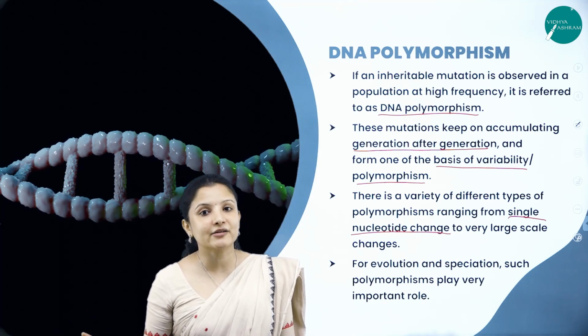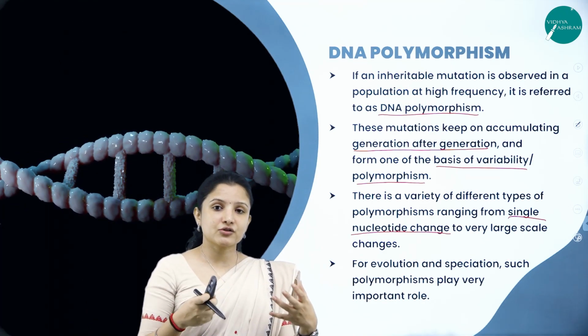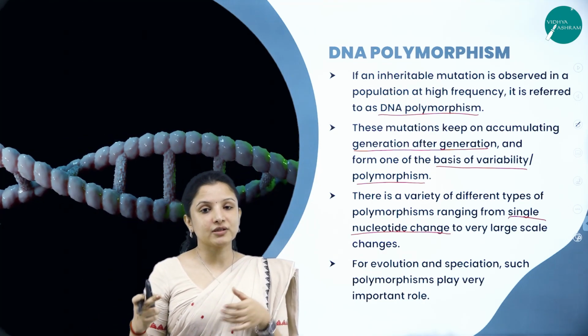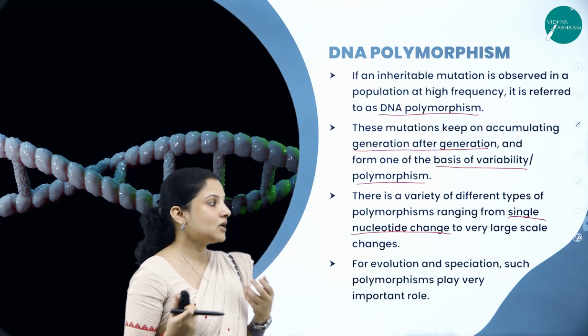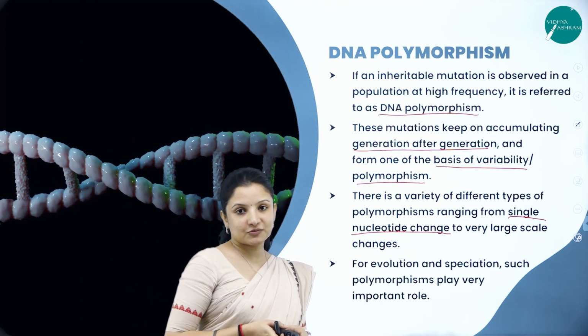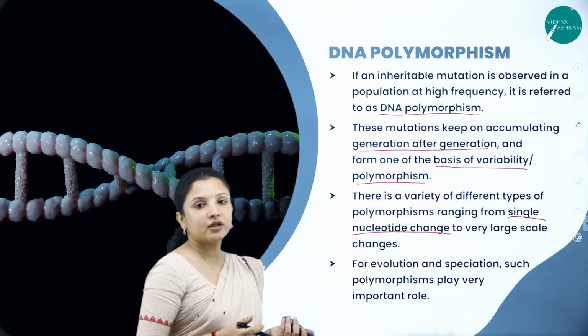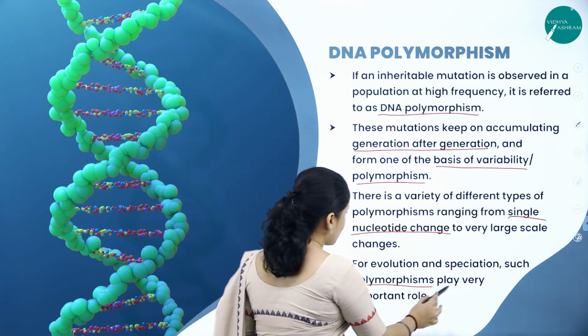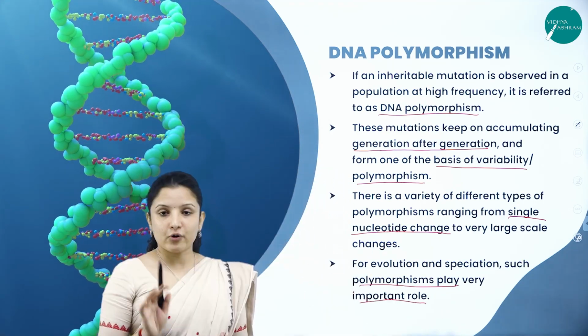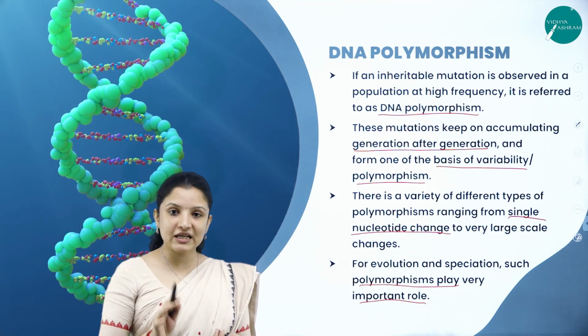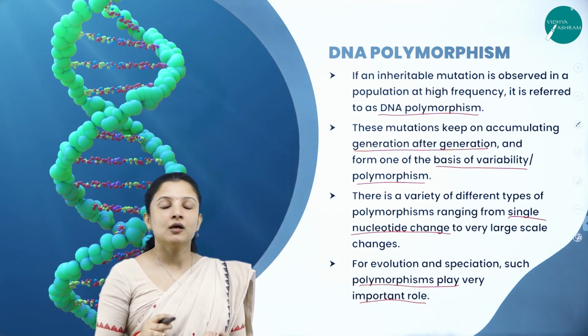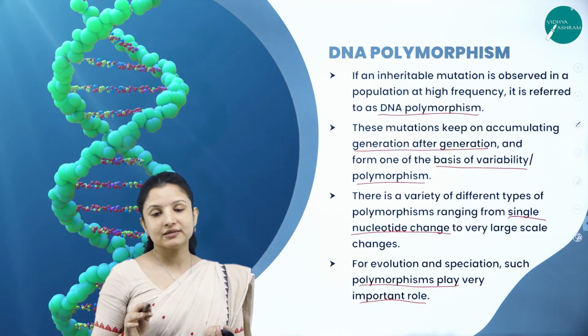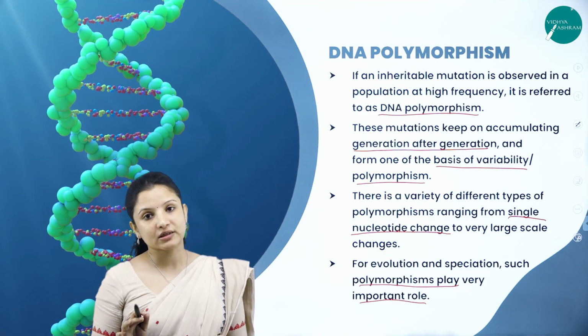Likewise, it will get carried throughout the generations, leading to a different set of individuals having different characters or traits. So for evolution and speciation, polymorphism is very, very important. And because of this polymorphic nature of the DNA itself, it is also of great importance in DNA fingerprinting in forensic science.